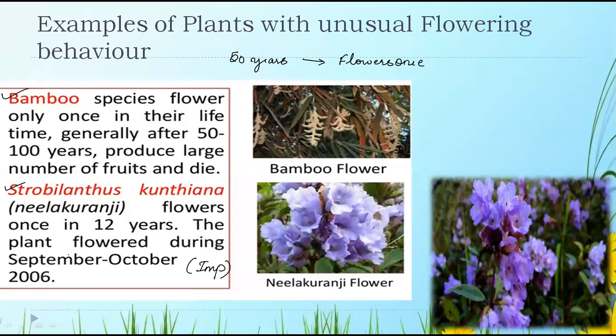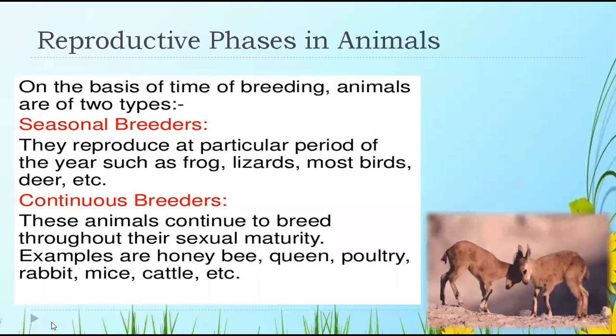Neelakuranji, the Strobilanthes kuntiana, is the example. It flowered during September-October 2006, and the entire Western Ghats was full of lavender color. It's because of the flowering of that particular plant.